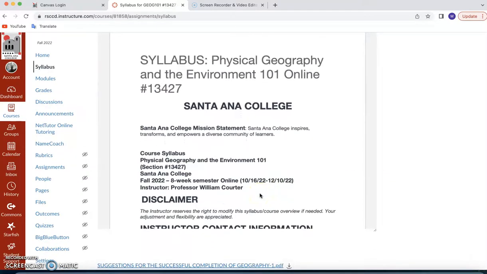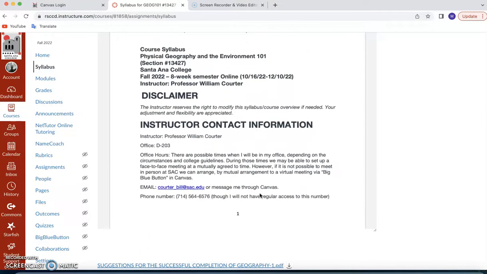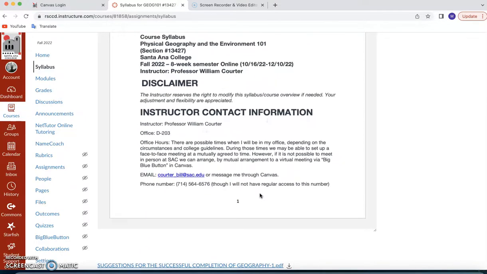If you take a look, you can see that here's the class. Notice the disclaimer. The instructor, which is me, reserves the right to modify this syllabus or course overview if needed. Your adjustment and flexibility are appreciated. Of course, we're coming out of a pandemic, so you know that things can change very rapidly.